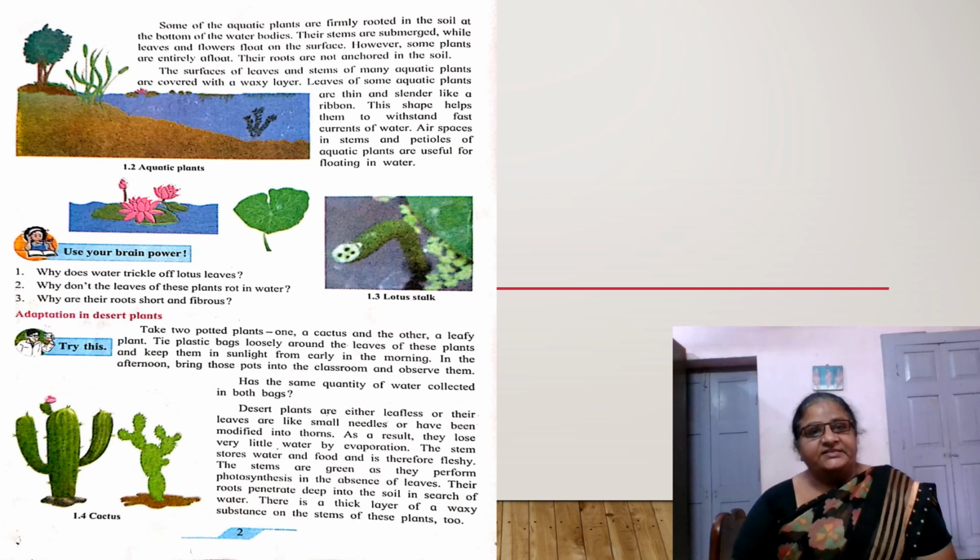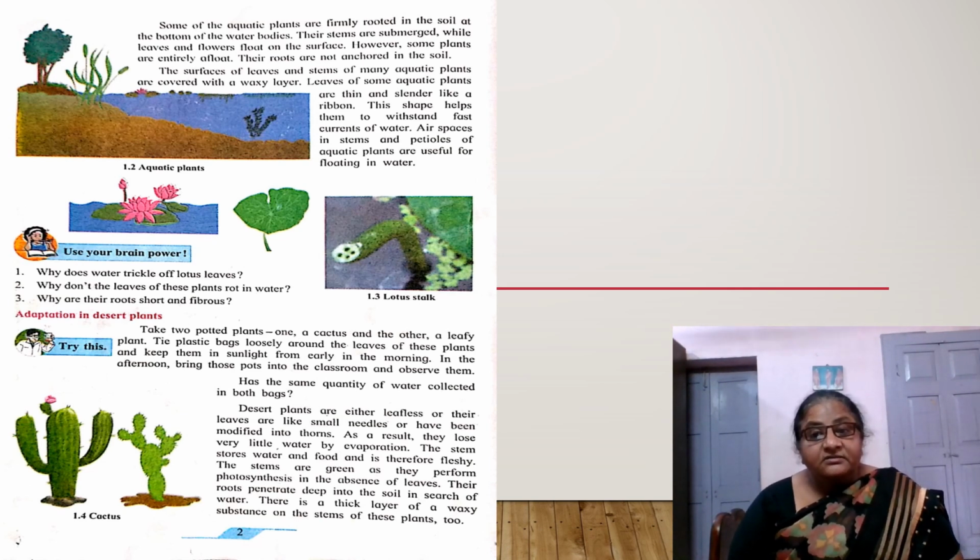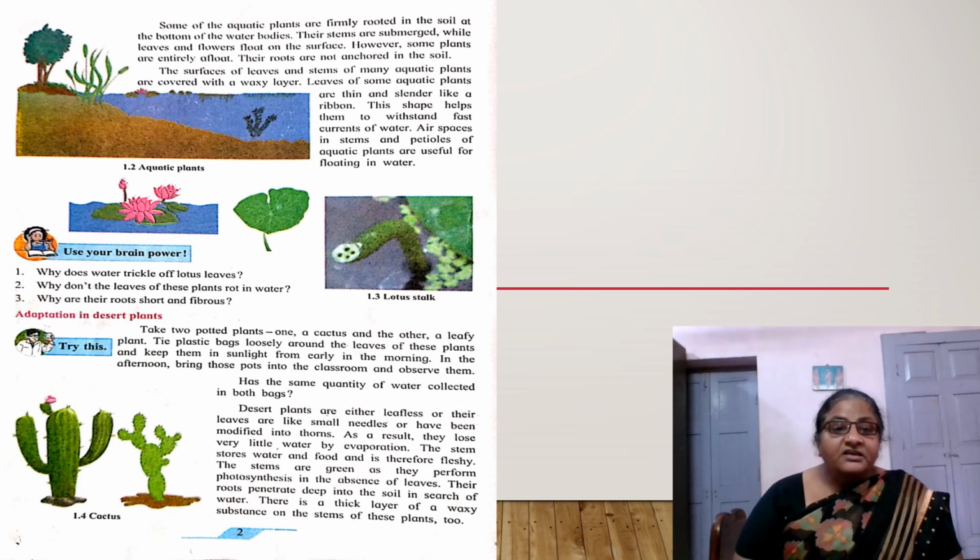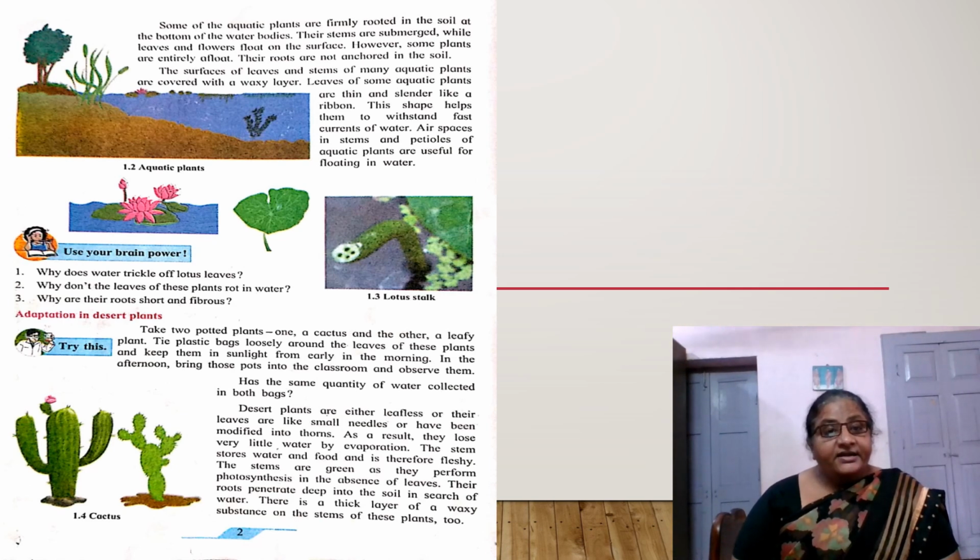But there is a difference. Again, diversity. In lotus, we can see its leaves and flower on the surface because it floats, while hydrilla is submerged.